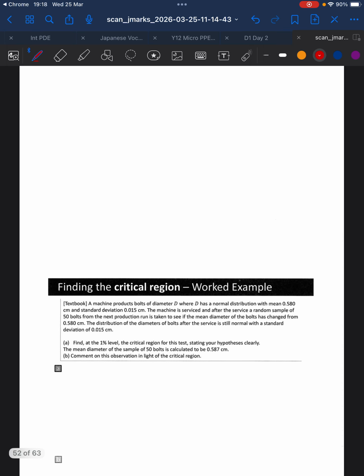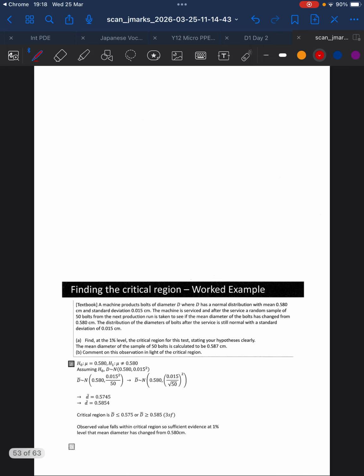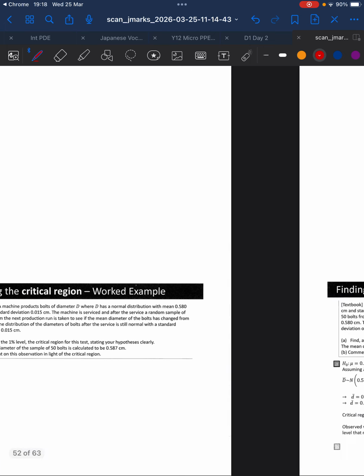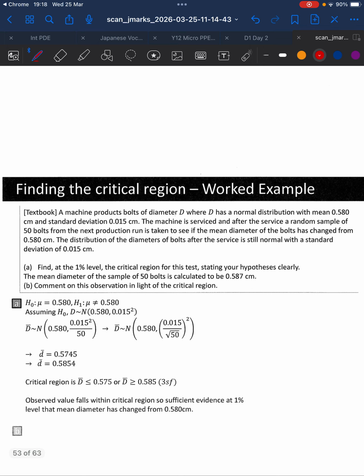Right, there are some other ways that we could do this. So let's have a look. We're going to do some critical regions. Let's just talk through this one. A machine has bolts of a diameter with a normal distribution, mean 0.58, and a standard deviation. So we can see that's about the population.